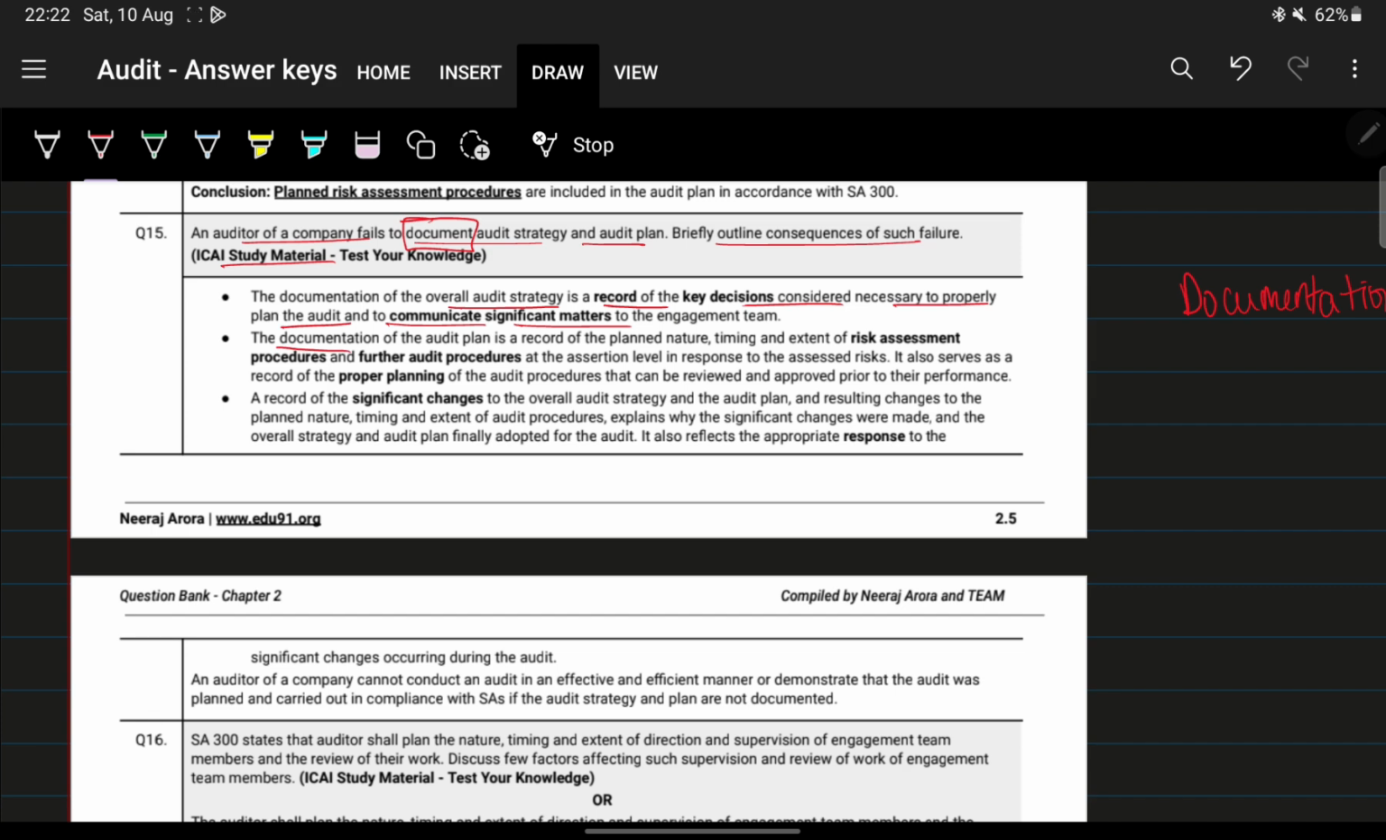And secondly, documentation of audit plan. What was the audit plan? It was the nature, timing and extent of risk assessment procedures and further audit procedures at the assertion level in response to the assessed risk. It also serves as a record of proper planning of the audit, that can be reviewed and approved prior to performance. Next, a record of significant changes to the overall strategy and plan and resulting changes. Here the same thing we are discussing: resulting changes in the nature, timing and extent of audit procedures, why the significant changes were made, and the audit strategy and plan finally adopted.